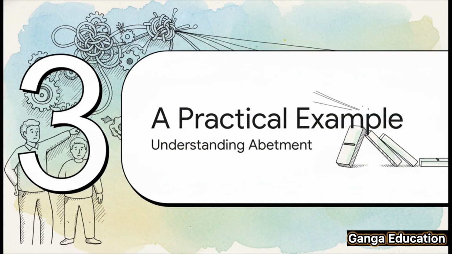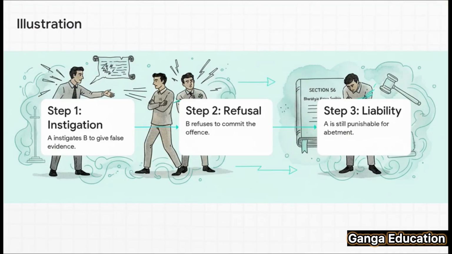Okay, theory is one thing. To make this crystal clear, let's walk through a simple, practical example. So let's say A instigates B to give false evidence in court. But B thinks about it and says, "Nope, I'm not doing that." He refuses. Now, here's the question. Is A off the hook? Absolutely not. Even though the crime never happened, A is still guilty of abetment under Section 56. This is a perfect illustration of the principle. The main offense doesn't need to happen for the abettor to be liable.